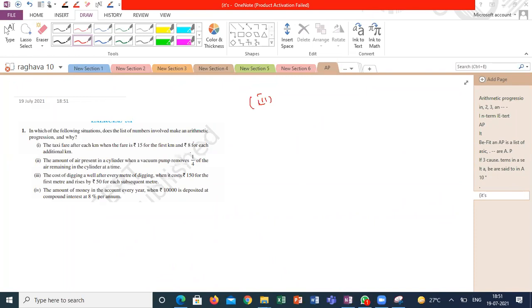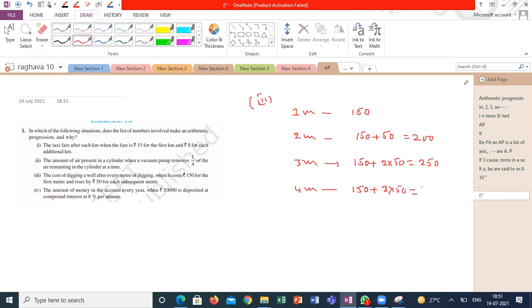So we have to take the cost of digging a well as for one first meter is equal to rupees 150. 1 meter is 150. And for the 2 meters, we have to take 150 plus 50, so 200 rupees. For 3 meters, we have to add 200 plus 50 for 250 rupees. And 4 meters, we have 250 plus 50 is equal to 300 rupees.